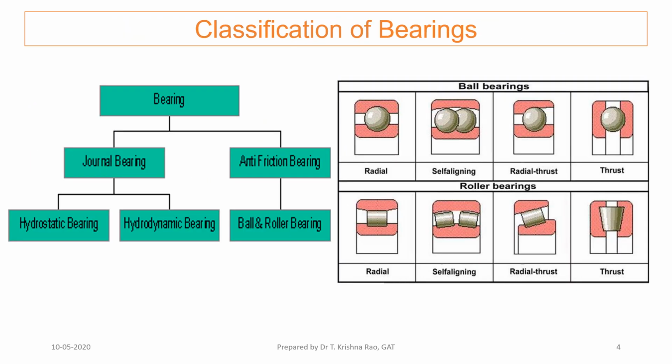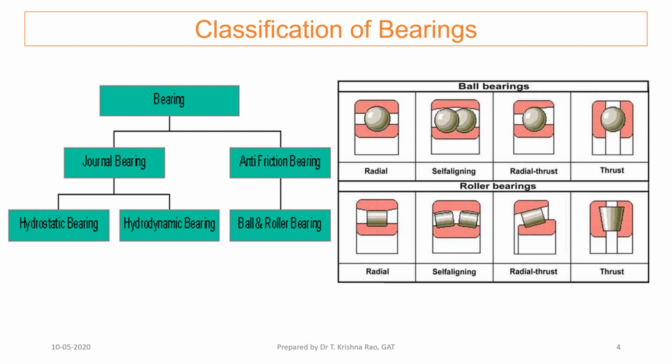Bearings are broadly classified as journal bearings and anti-friction bearings. Journal bearings are of two types: hydrostatic bearing and hydrodynamic bearing. Whereas the anti-friction bearings have two types: ball bearings and roller bearings. The name is given depending on the load carrying member. If the load carrying members are spherical balls, they are called ball bearings, and if the load is carried by rollers, they are called roller bearings.